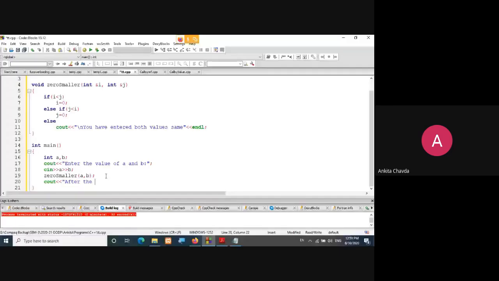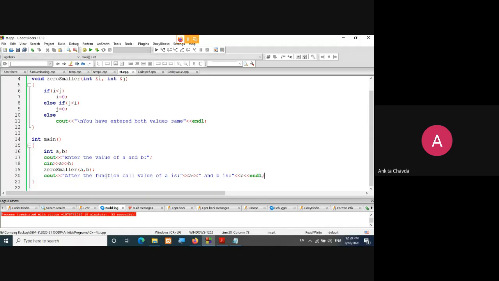Now after the function call, cout value of a is a and b is b. So I'm just printing the value of a and b after the function call. I hope everything is done and there is no error. Let's check.